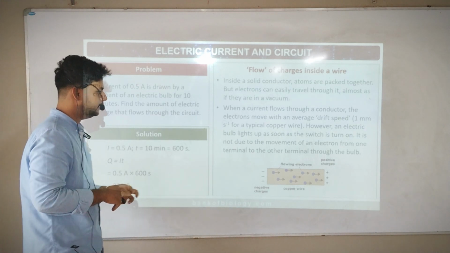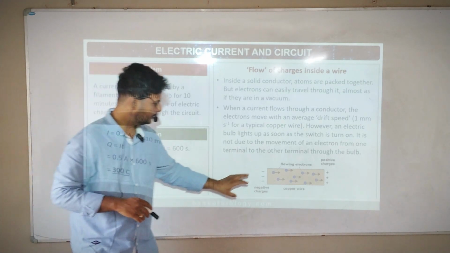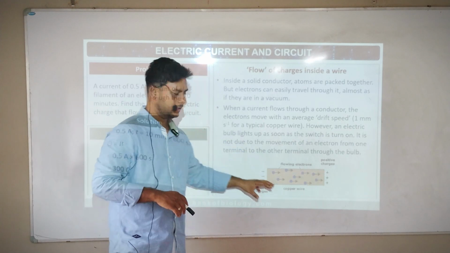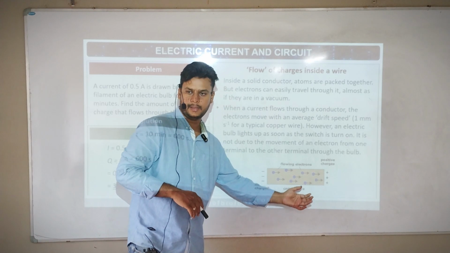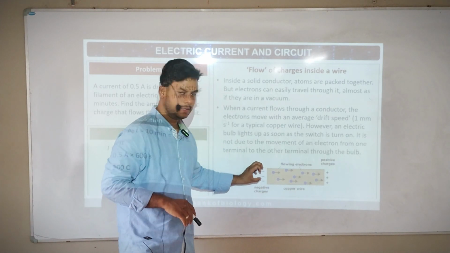See here, now what will happen if I take a copper wire? This is a copper wire, and this is the cross-section area of the copper wire. As I turn the current on, this is the negative terminal and this is the positive terminal. When we connect it to that, the electrons start drifting.